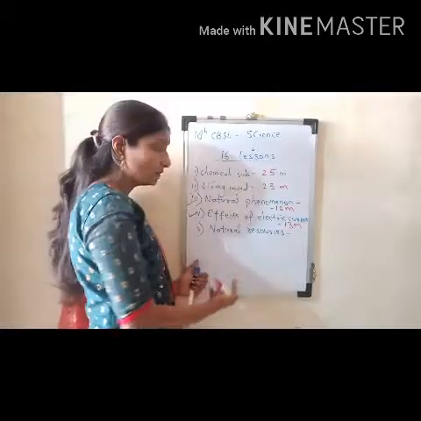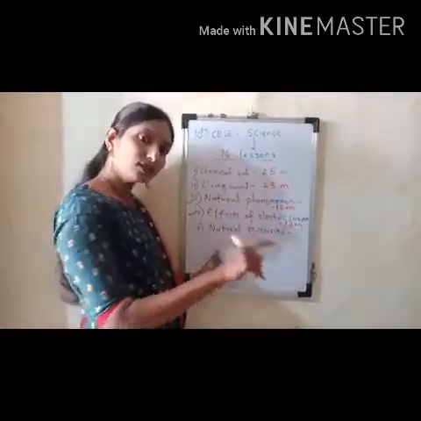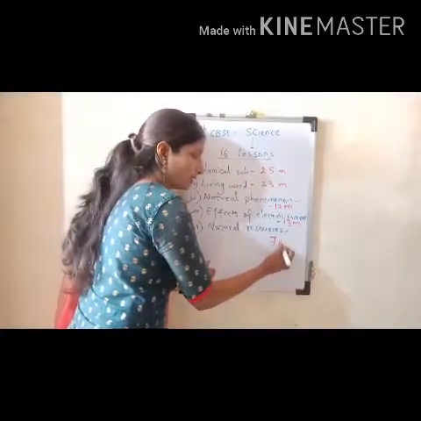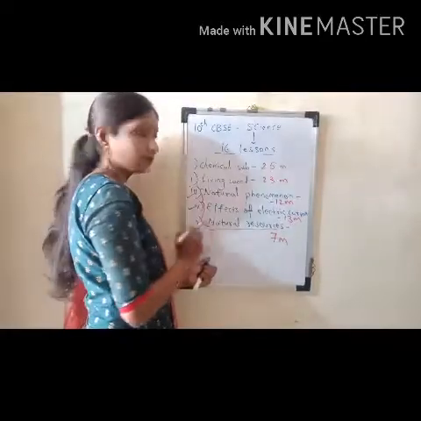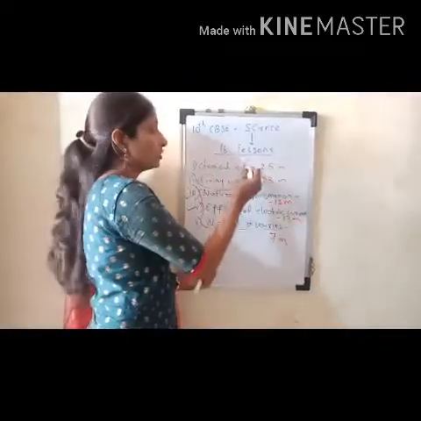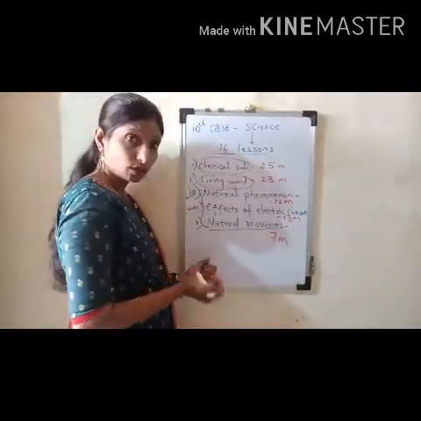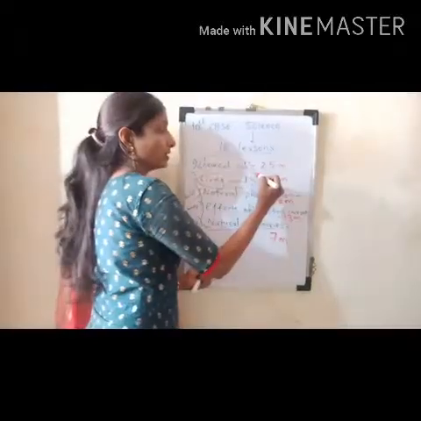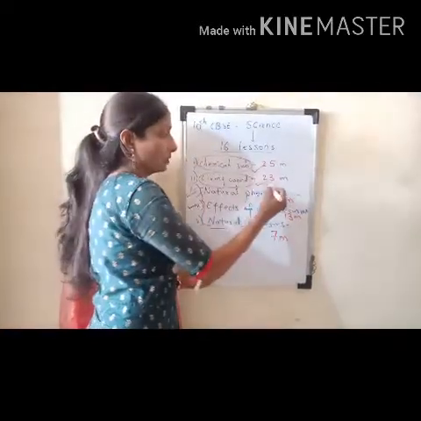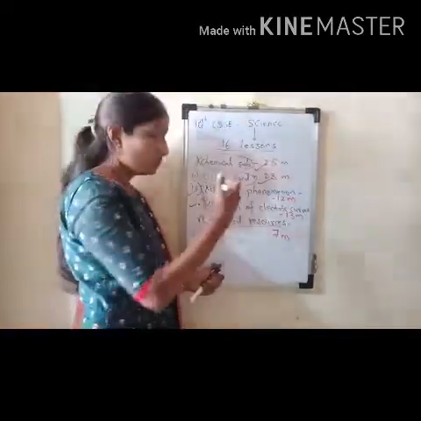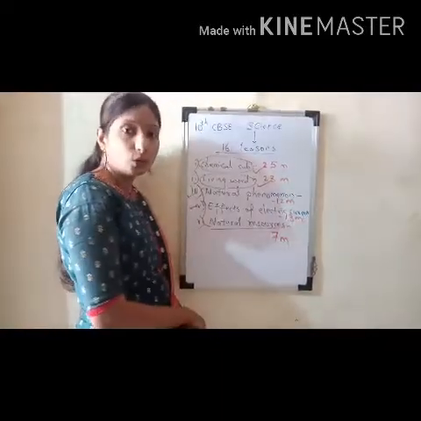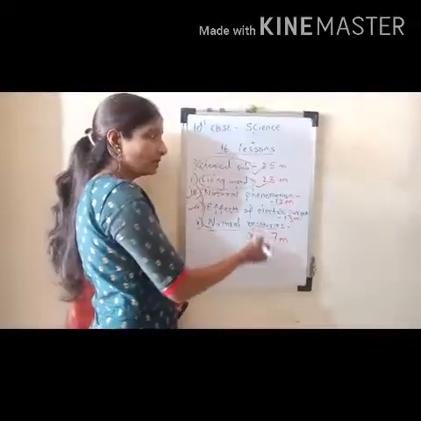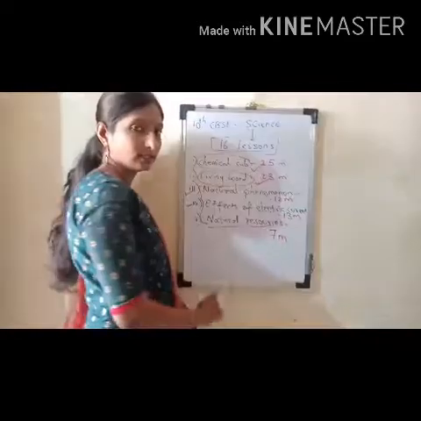The last chapter, natural resources, also comes under physics only, and carries 7 marks. This is a separate chapter under physics. So these 3 come under physics, this one comes under biology and this one comes under chemistry. My role is the 25 marks of chemistry and the 23 marks of living world. The rest of the physics part will be dealt with by Lokesh sir. I hope you understood the marking scheme of the total 16 lessons.